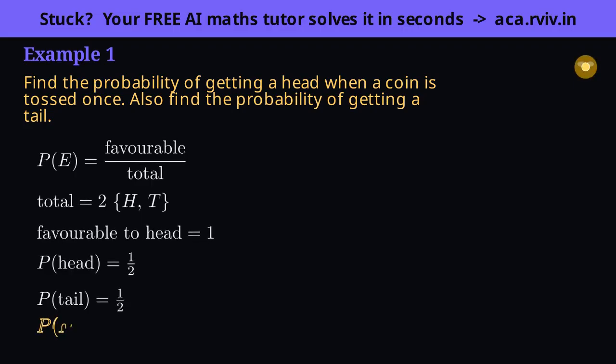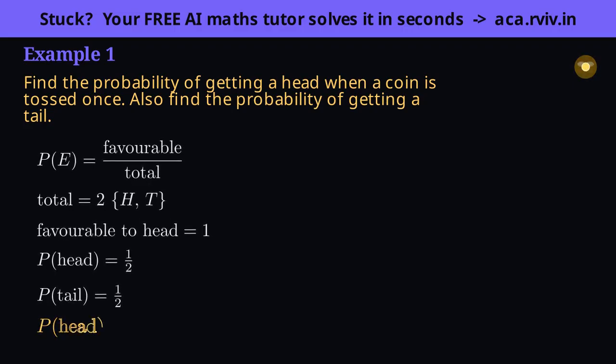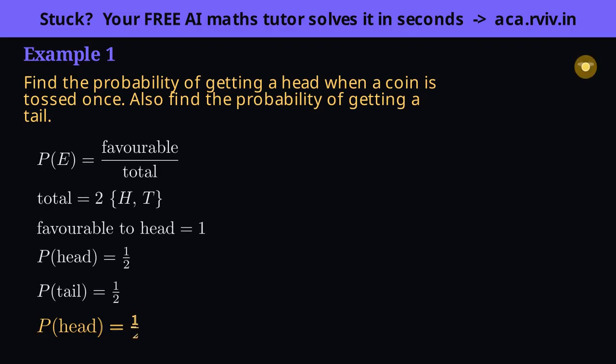Insight: when outcomes are equally likely, probability is just fair counting, nothing more, no magic. Master this cleanest case and every harder one is only a bigger count of the same shape.